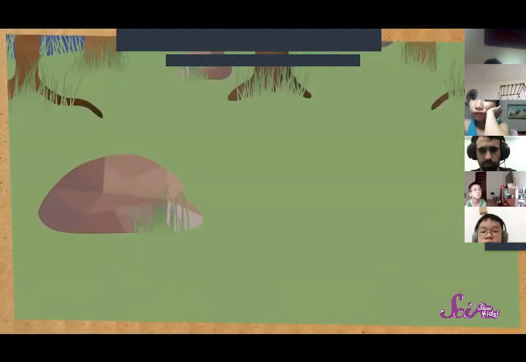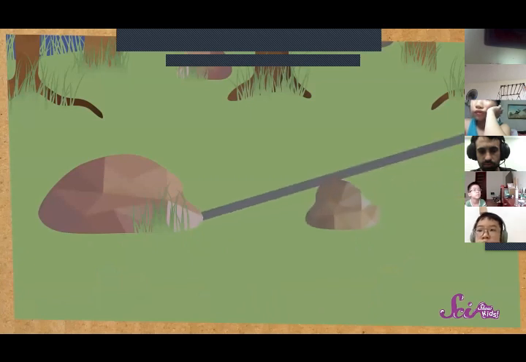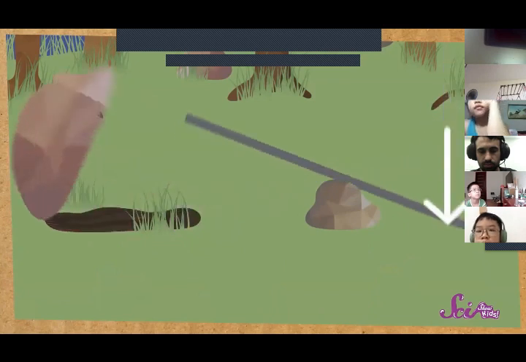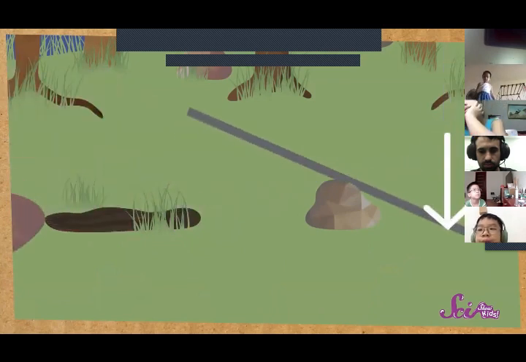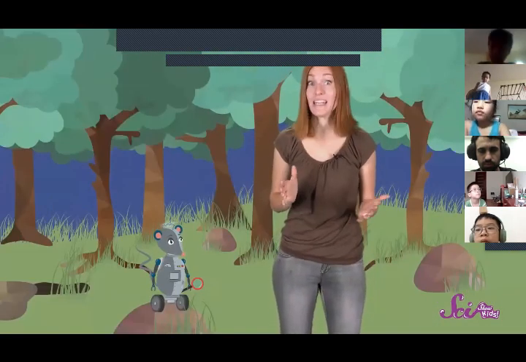All right, we'll put one end of the lever under the edge of this first rock. Next, we'll use this smaller rock as our fulcrum and put it under the middle of the lever. Now we can push on the high end of the lever and the rock goes up. Look, we did it! But it was still kind of hard. I wonder if there's something we can do to make the job even easier.